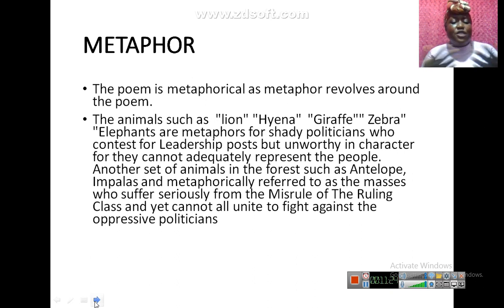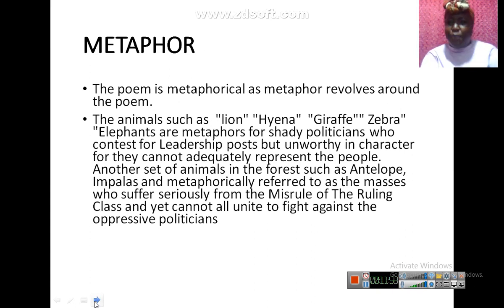Of course, another set of animals in the forest, such as the antelope, the impalas, are metaphorically referred to as the masses. They are compared to the masses. You see, the lion stakes his claim to the leadership of the pack, but the antelope remembers the ferocious pounds of his paws. Are you getting that? So scary. You can see the antelope represent the masses.